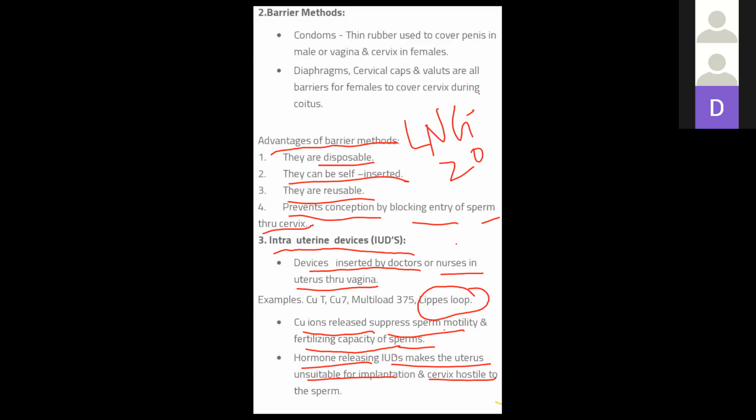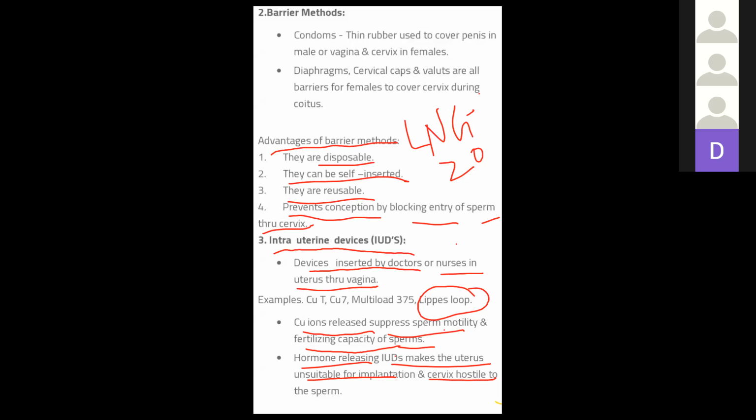Clear, beta ji? Everybody? Yes, ma'am. Now, implants and injectables are put directly into the female body, which gives contraceptive ability.